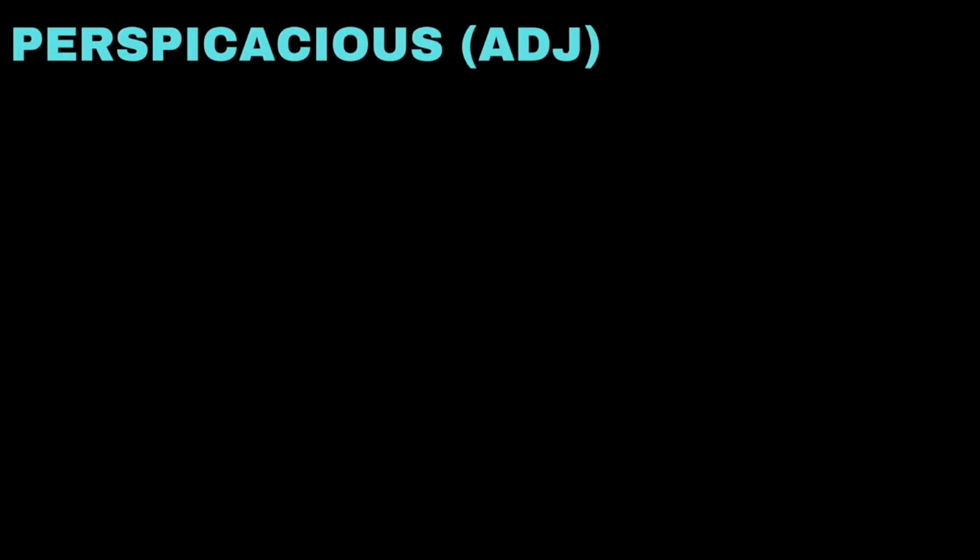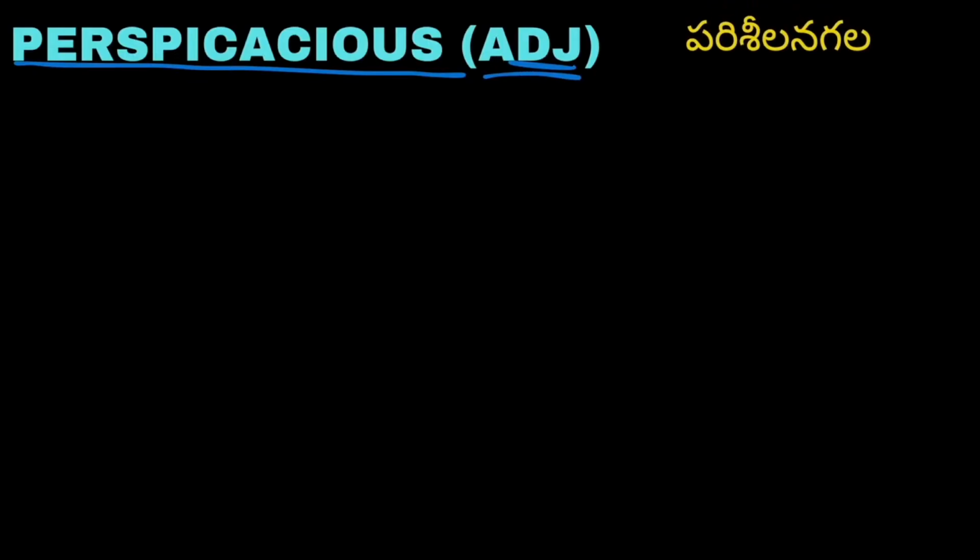Next word we have on the screen is perspicacious. Perspicacious is an adjective which means parisila nagala.